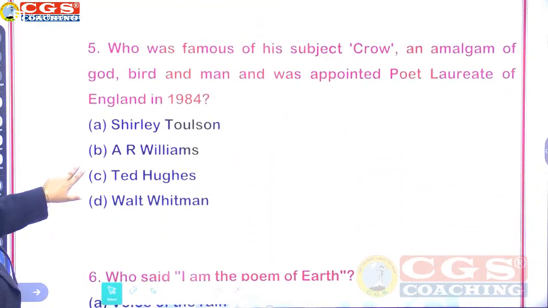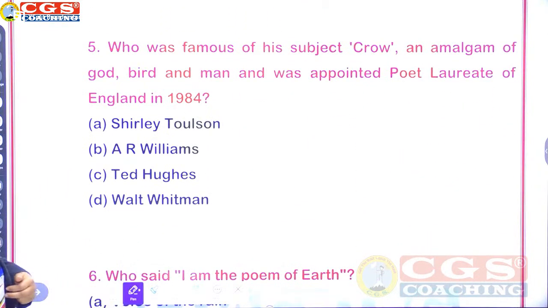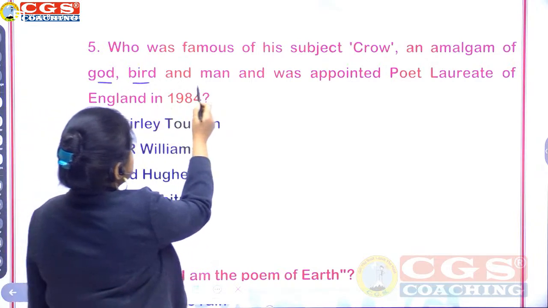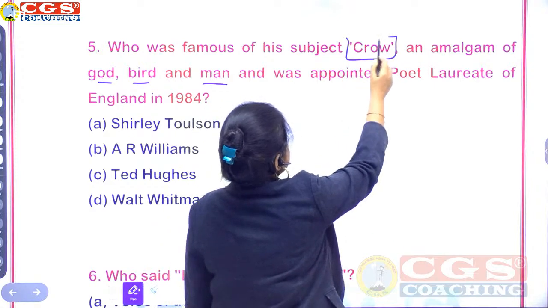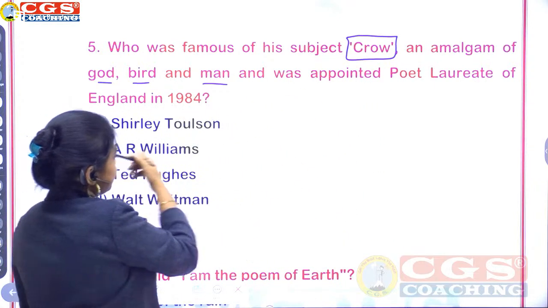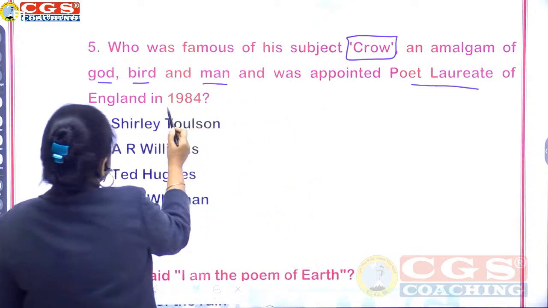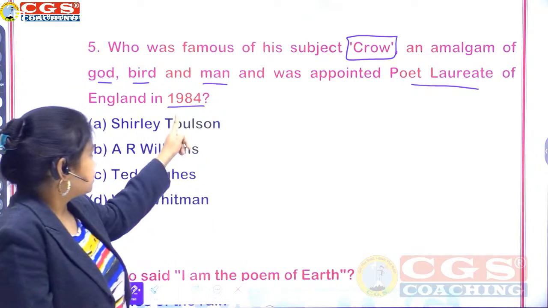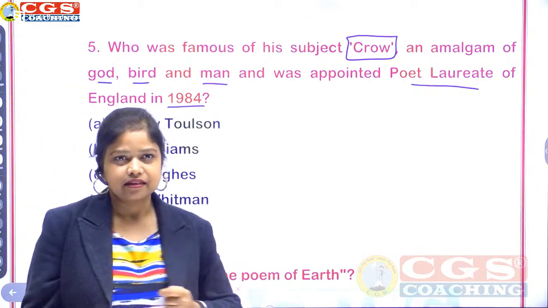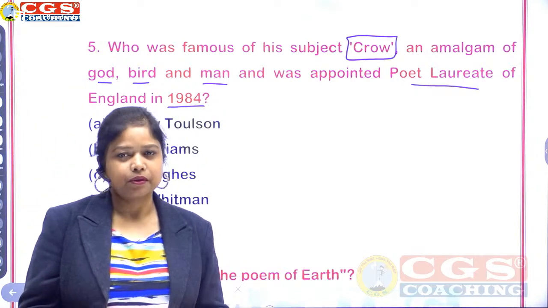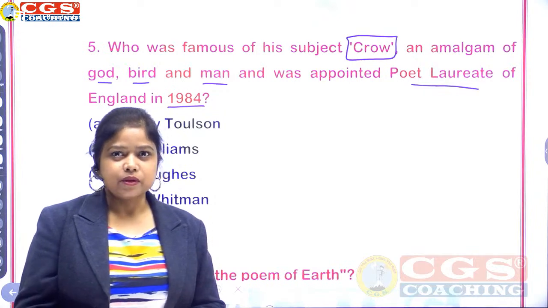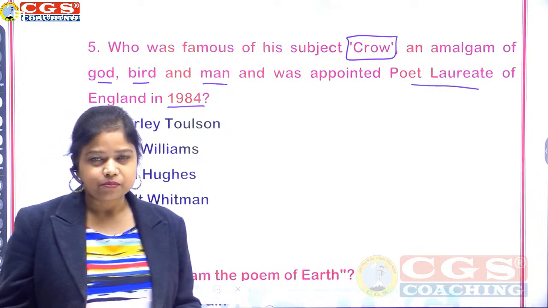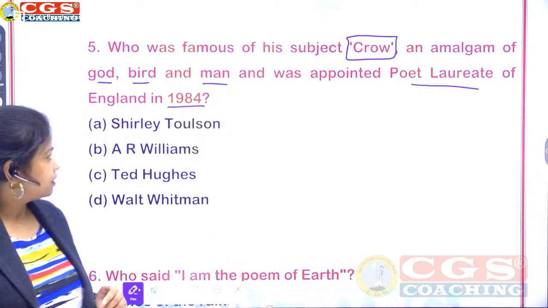Who was famous for his subject crow, an amalgam of god, bird, and man, and was appointed poet laureate of England in 1984? So he was poet laureate from 1984 till his death. This is the procedure they follow for poet laureate. Whoever is selected will hold this position till their death, right? For example, William Wordsworth, very popular. He was there till his death.